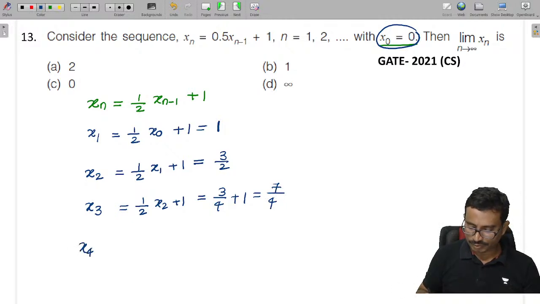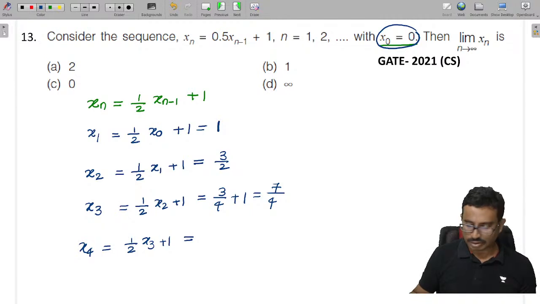Now x4, which is equal to 1 by 2 into x3 plus 1, isn't it? And which is given as 7 by 8 plus 1. So this means 15 by 8.